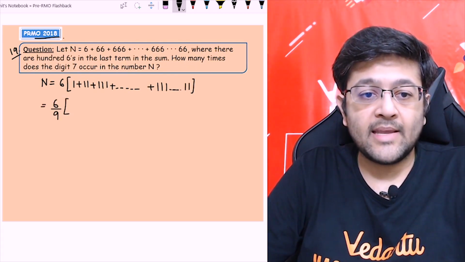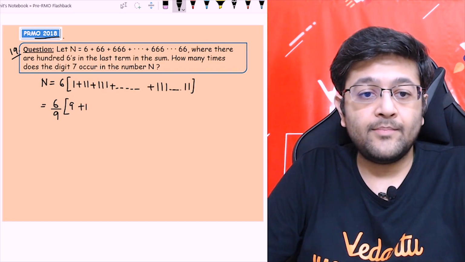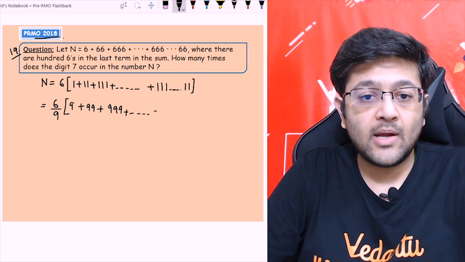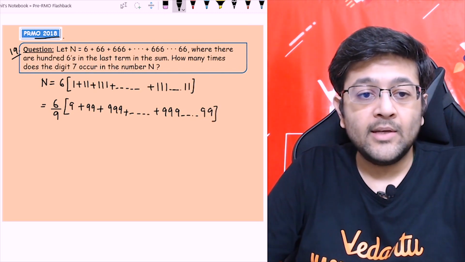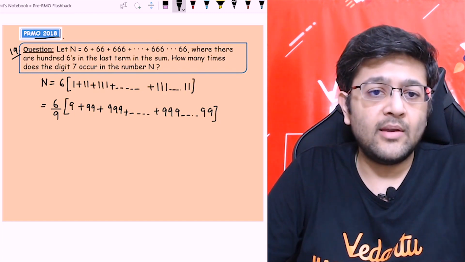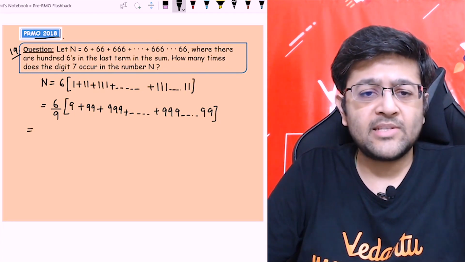Multiplying each term by 9, I get 9 plus 99 plus 999 and so on, up to the last term with all 9s. This will make our job easier. This is a standard step to form a GP. You will see how it will be formed. This is a very general step.